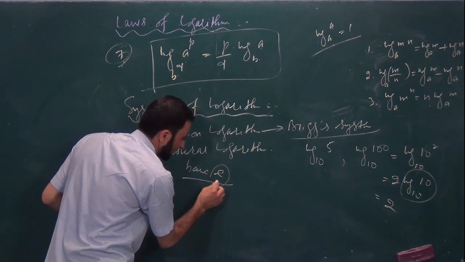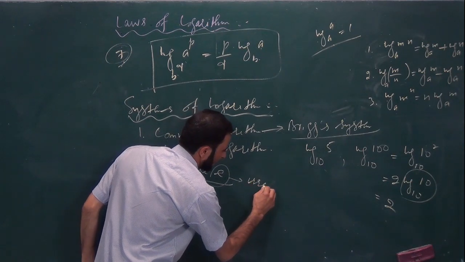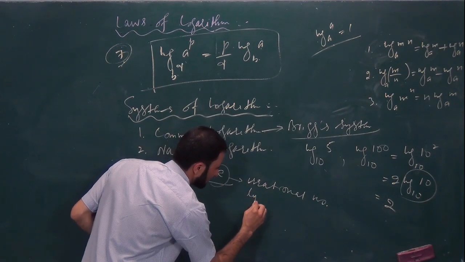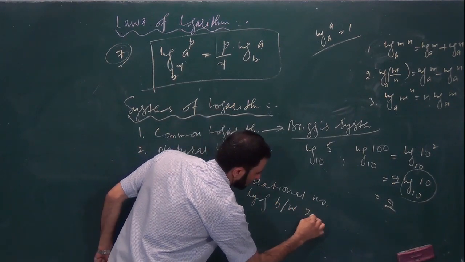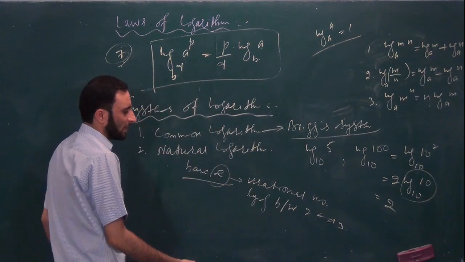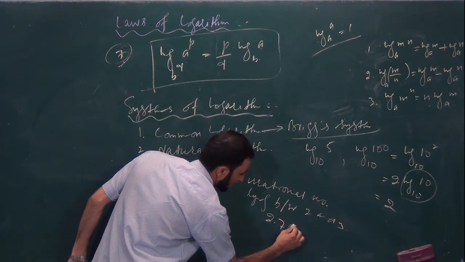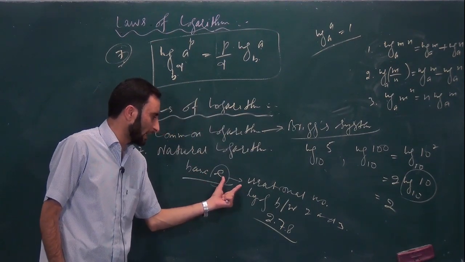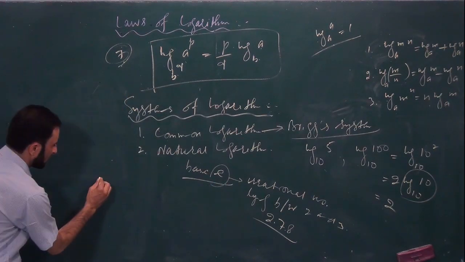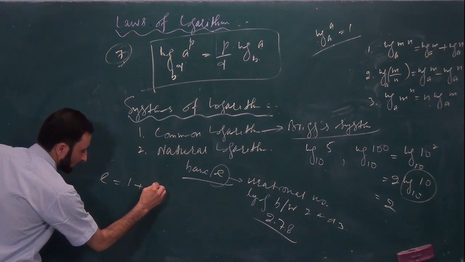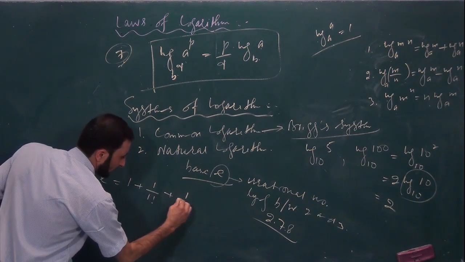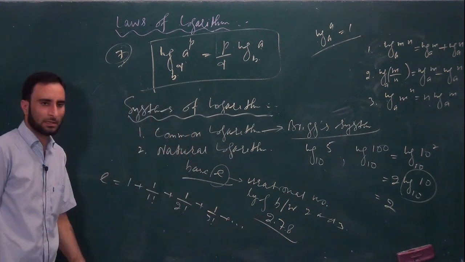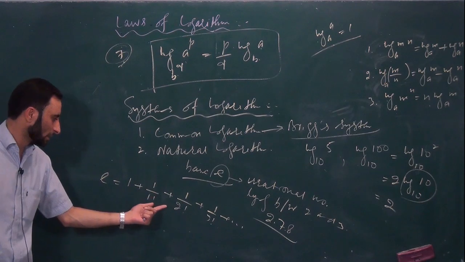This e that you have, it is an irrational number lying between 2 and 3, and the approximate value is 2.78. This is the approximate value of e. How is it an irrational number? We express e as 1 plus 1 by 1 factorial plus 1 by 2 factorial plus 1 by 3 factorial plus so on. This is the expansion of e.